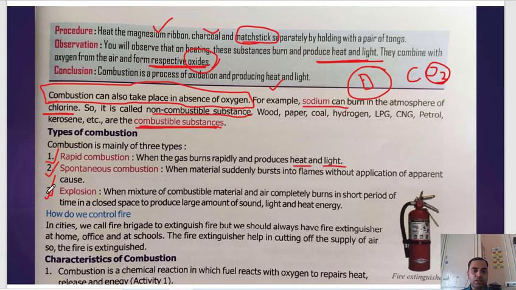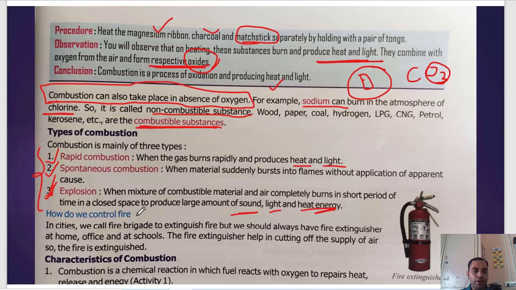Explosion is like a cracker, it explodes. It is very small in size, but it covers a very large volume after exploding, forming large amounts of sound, light and heat energy. So these three are important.